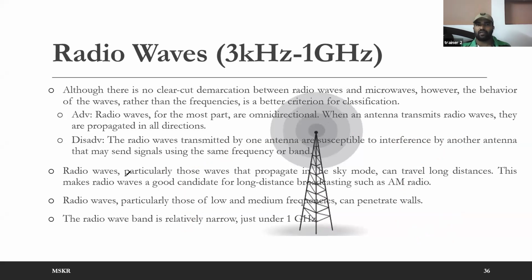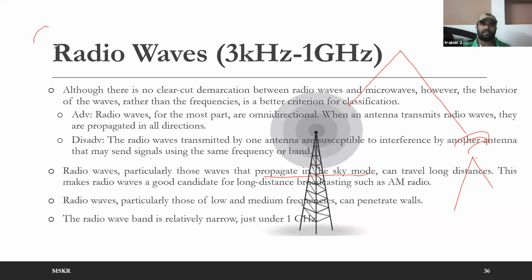Now, radio waves are particularly those waves that propagate in sky mode. That means there is no need to think about the receiver being in my line of sight. The signal can go to the ionosphere and it will be reflected back to the receiver, even though the receiver is not in line of sight.